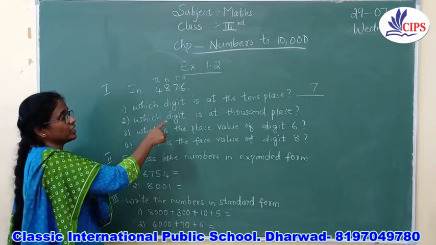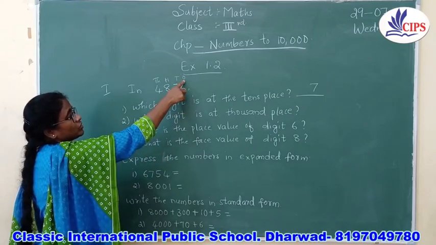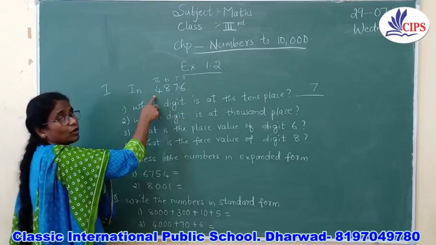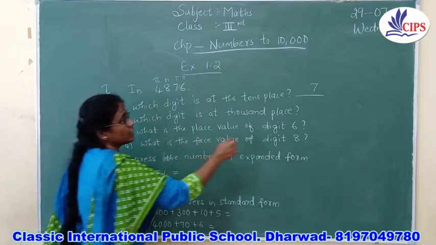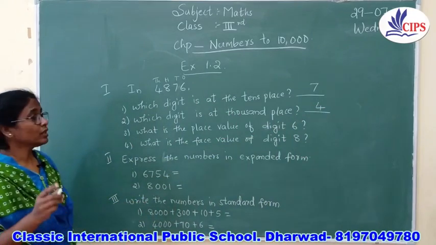Okay, which digit is at the thousands place? Now again see where is the thousand? Ones, tens, hundreds and thousands. So in the thousands place, what is the digit you are having? It is 4. So 4 is the digit which is in the thousands place.